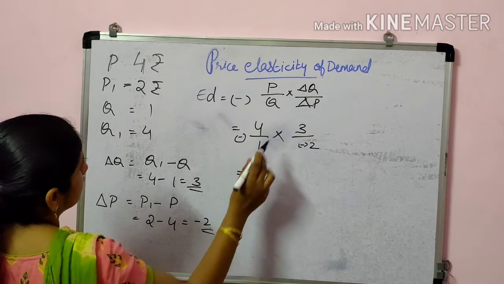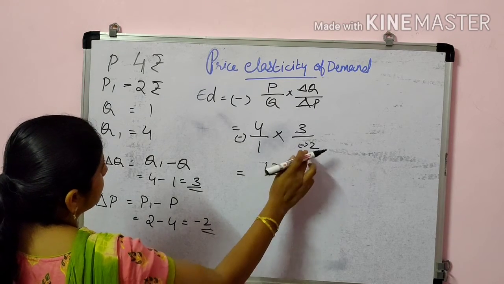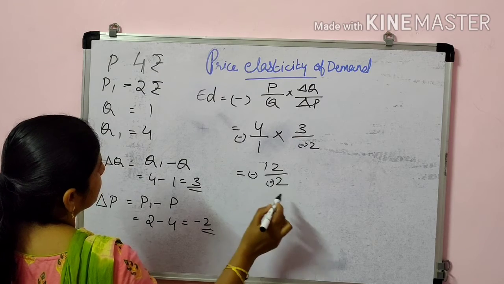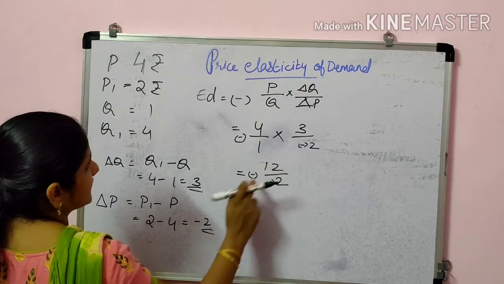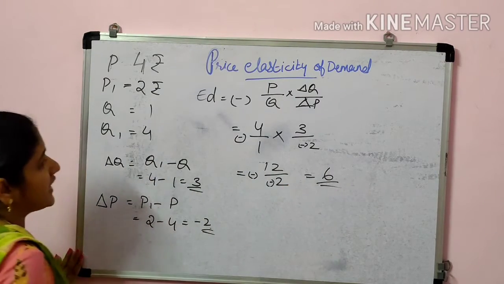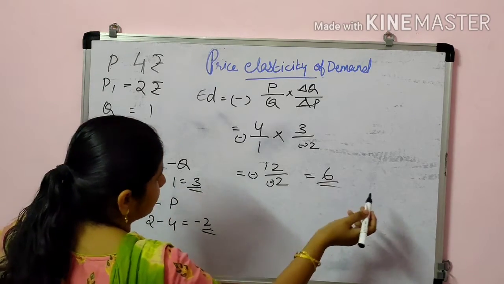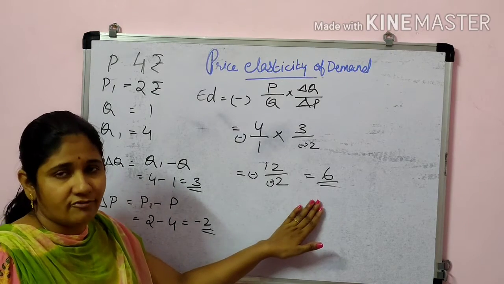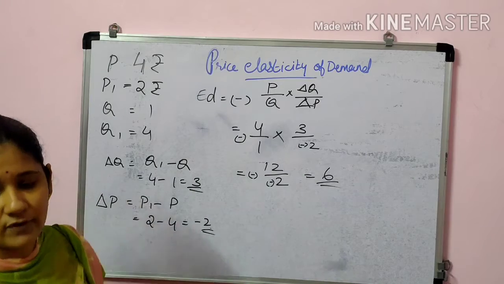Then it is equal to 4 3s are 12 divided by 2. This is minus and minus 2, and here also there is a minus sign. So it will become minus 6. Here the minus sign is there, so the answer will be 6. So elasticity of demand is equal to 6, and elasticity of demand is greater than 1. So this is the formula. This is one example. Then one more we will be doing.